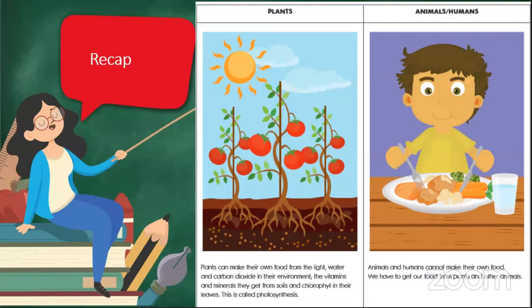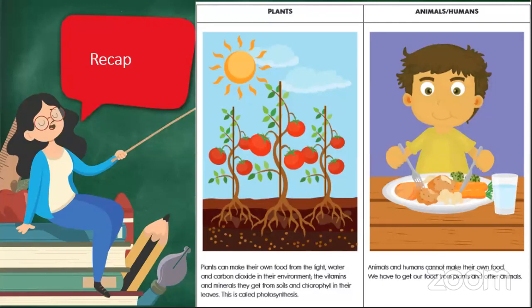All right, so now that's plants. We know that plants can actually make their own food. However, animals and humans, not exactly. We cannot make our own food. We have to get our food from plants and other animals. So we don't have all the necessary substances and chemicals that we need to make our own food.